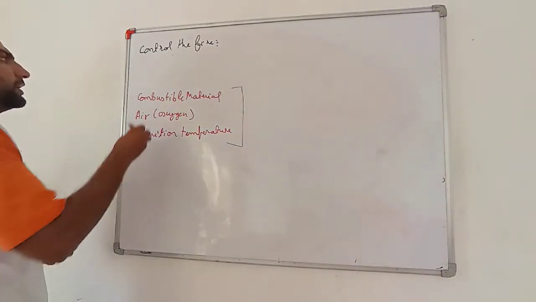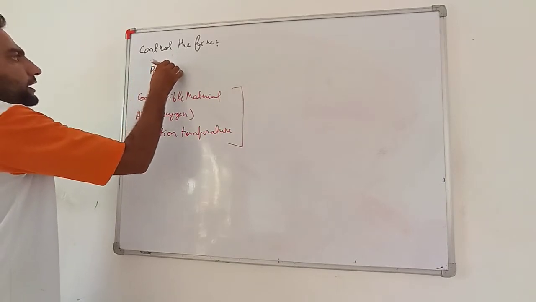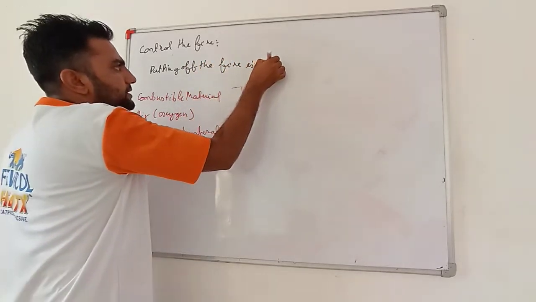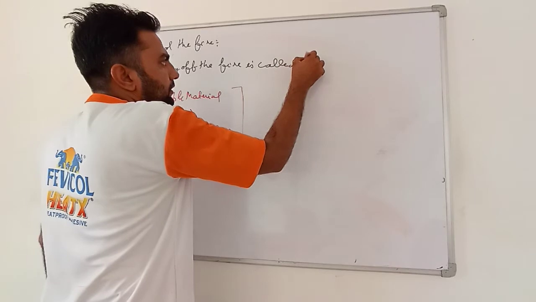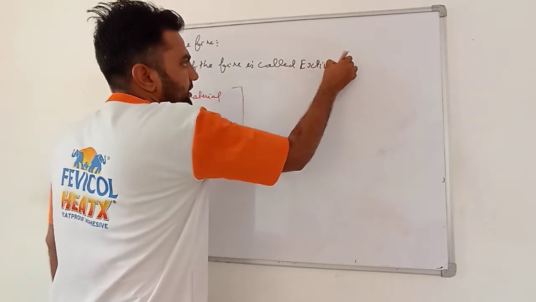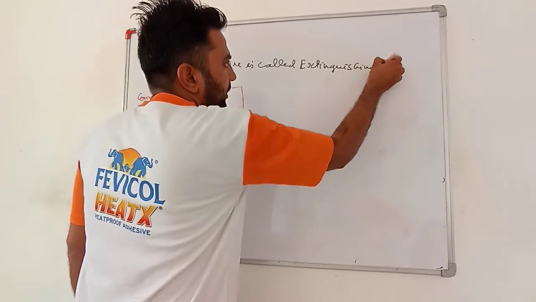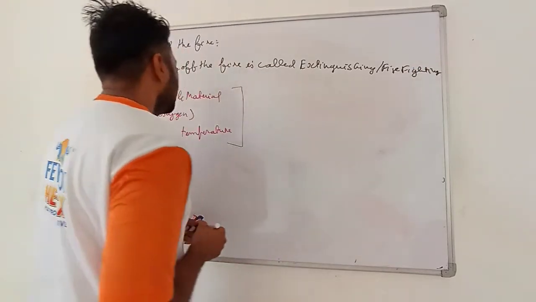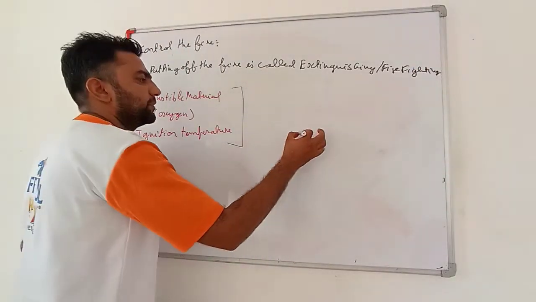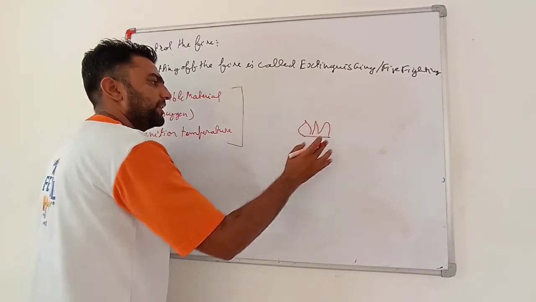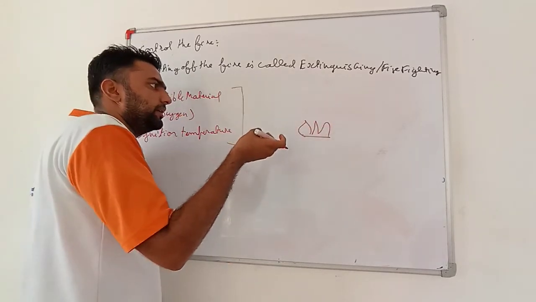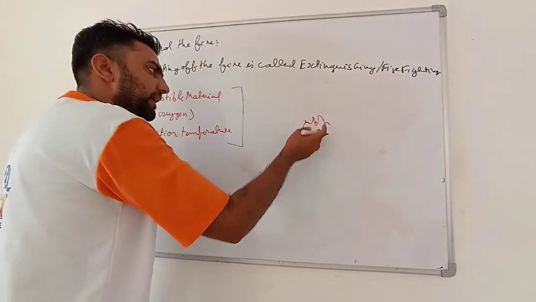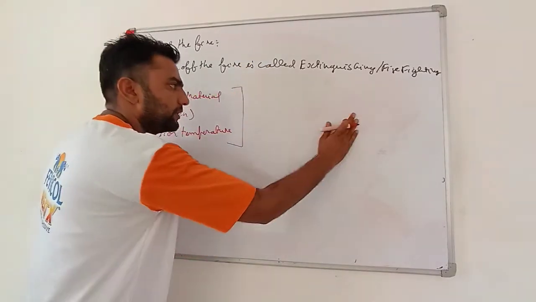Very important. Putting off the fire is called extinguishing the fire, or fire fighting. See, my dear students, let's say paper is burning. If I take out the unburnt paper from it, the fire will stop. If wood is burning and I take out the unburnt wood from it, the fire will stop.